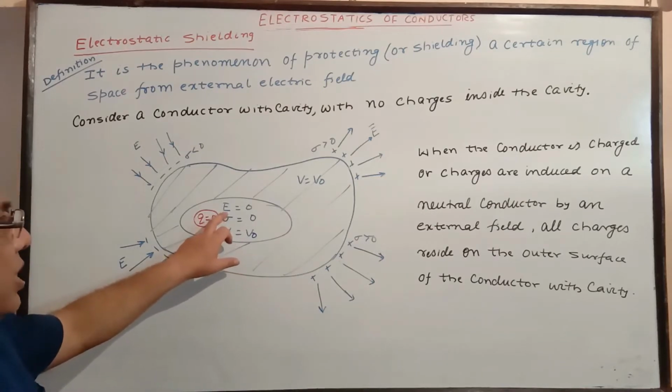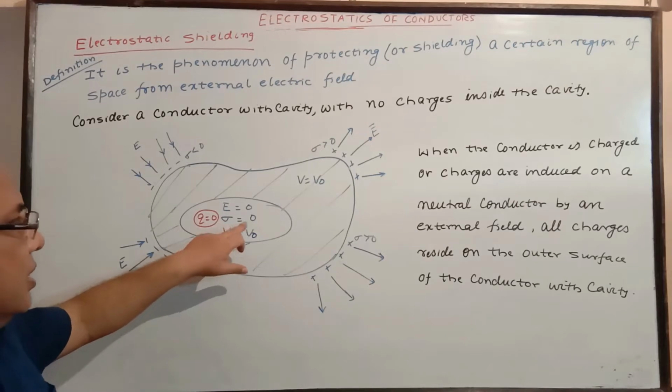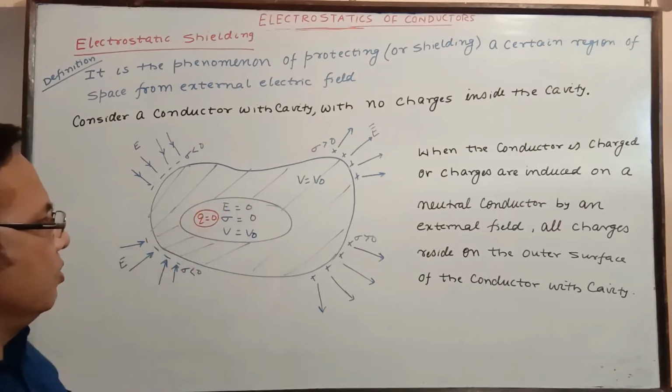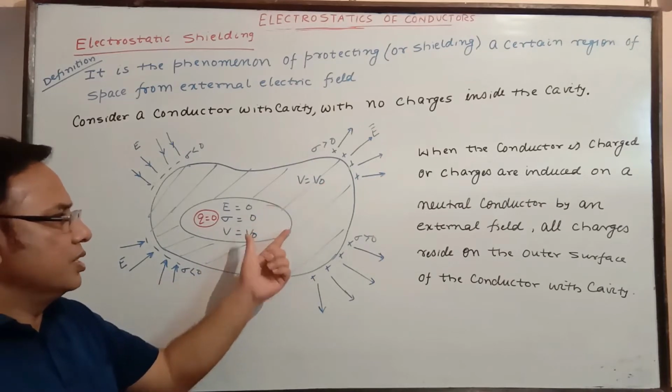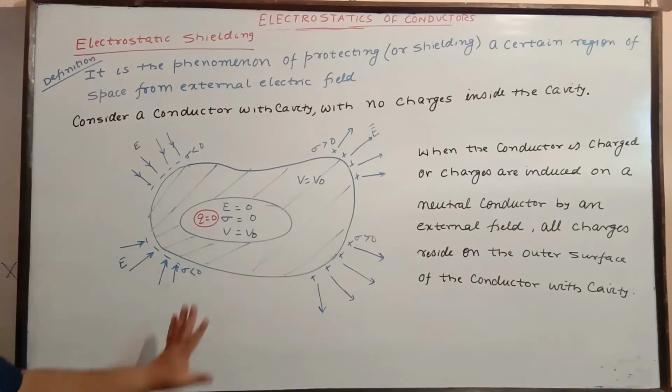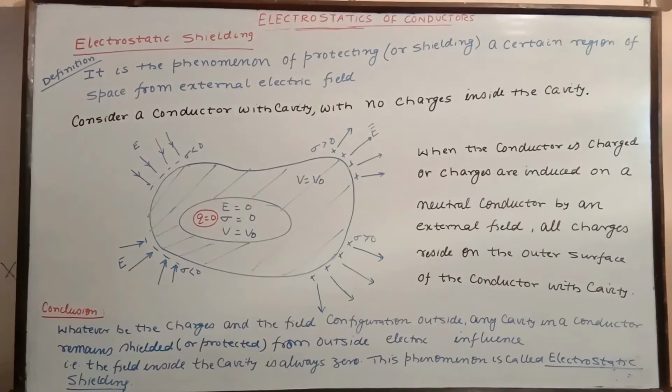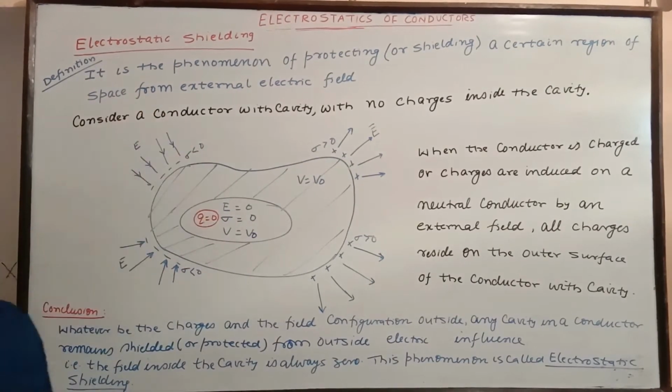Here it is shown: E is 0. Sigma, the surface charge density inside, is 0. Potential is constant, and it is the same as the potential of the conductor. So note that down. Thus, this is the conclusion of the whole scenario, which you have noted down as well.